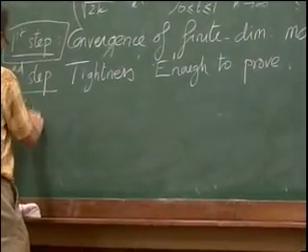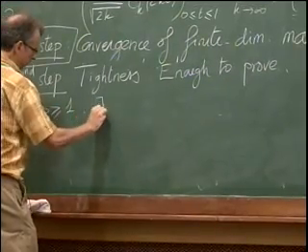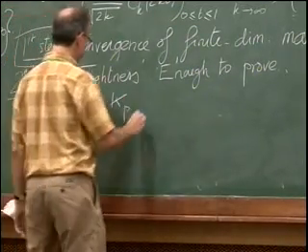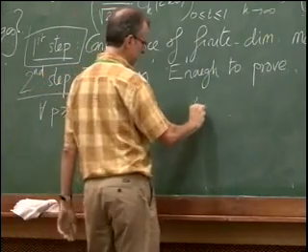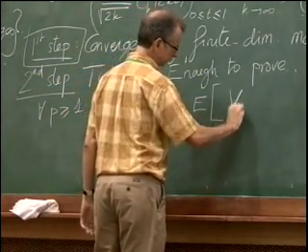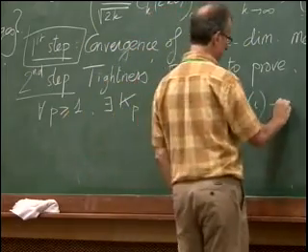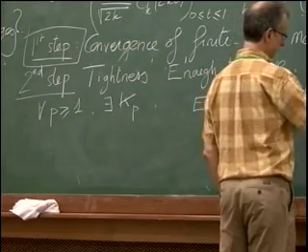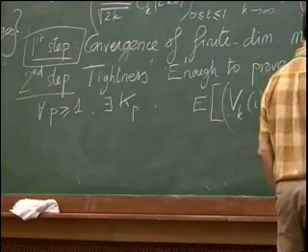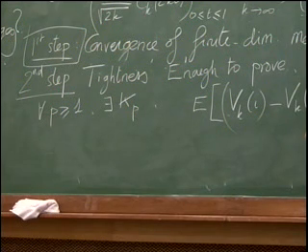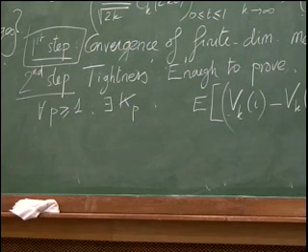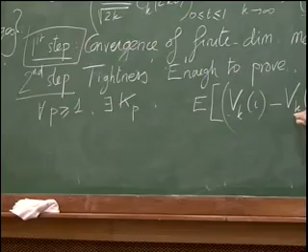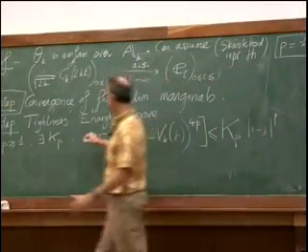For every integer p greater than 1, there exists a constant kp such that the expected value of vk of I minus vk of j to the power 4p is bounded above by kp times I minus j to the power p. And of course, the constant kp does not depend on the integer k.